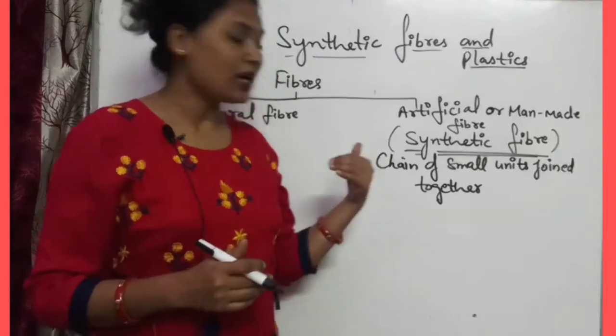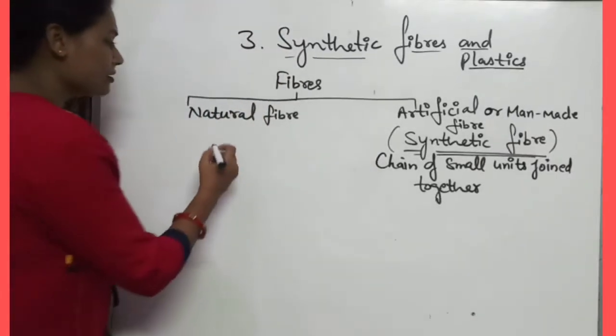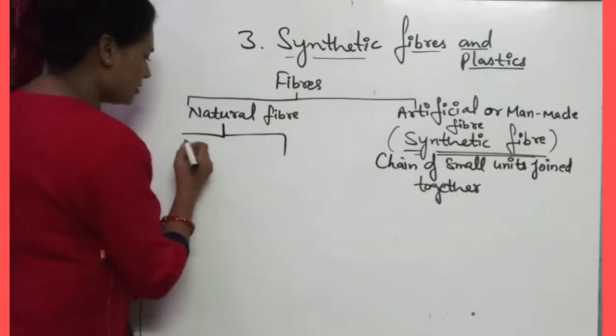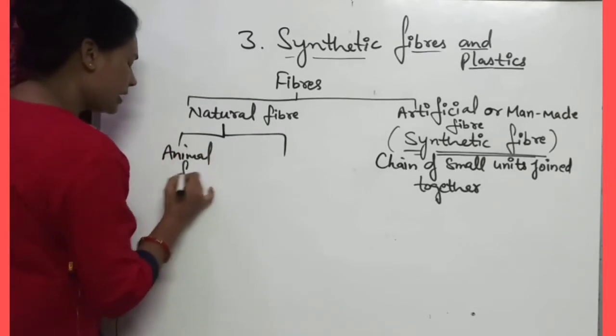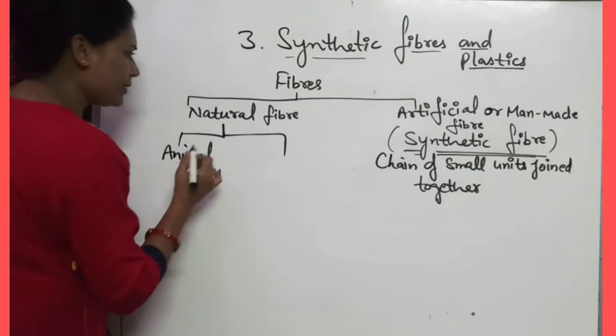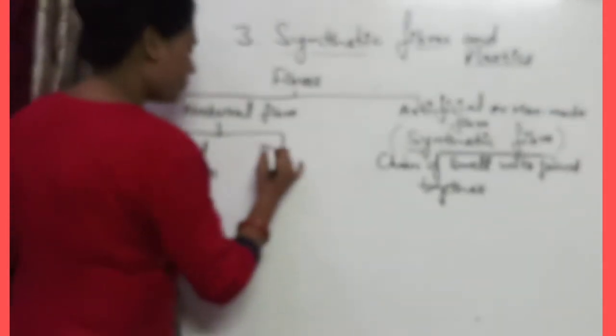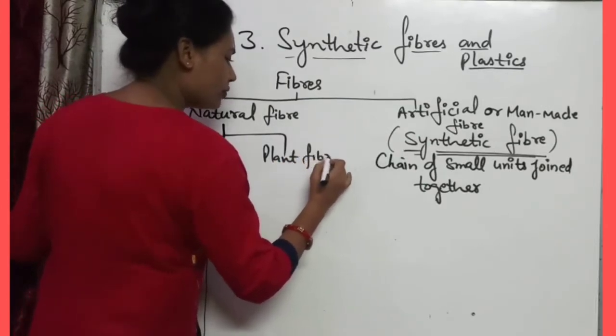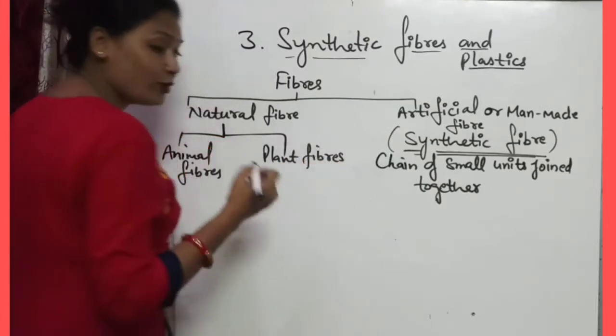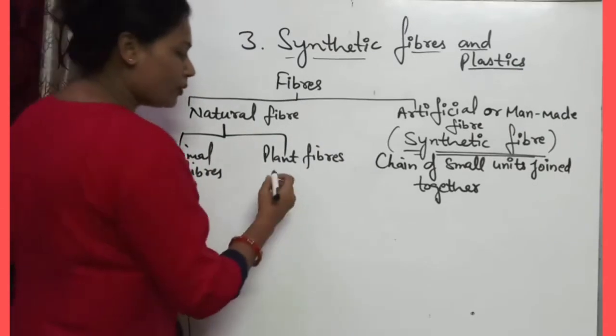Let us write these: animal fiber. Natural fibers are of two types, animal fiber and plant fiber. Those fibers obtained from animals are known as animal fibers, and those obtained from plants are plant fibers.